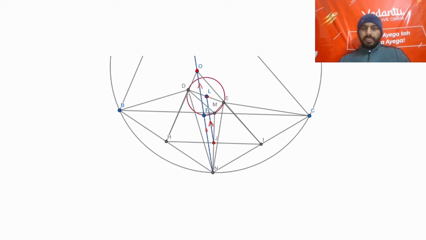Now we will prove why they will intersect at O.